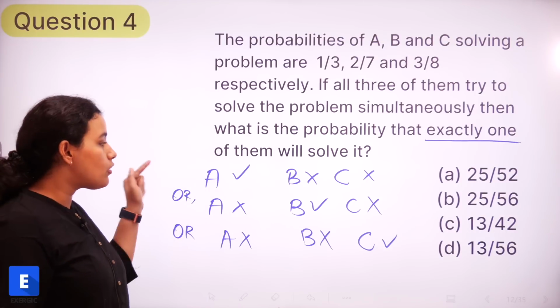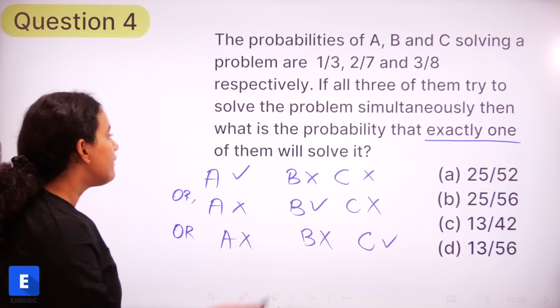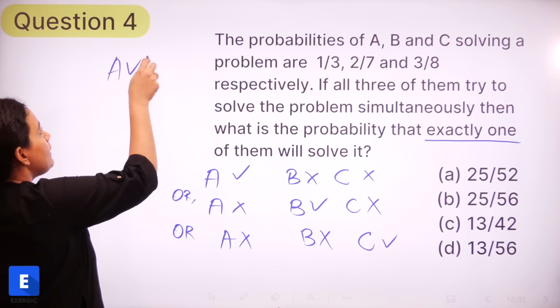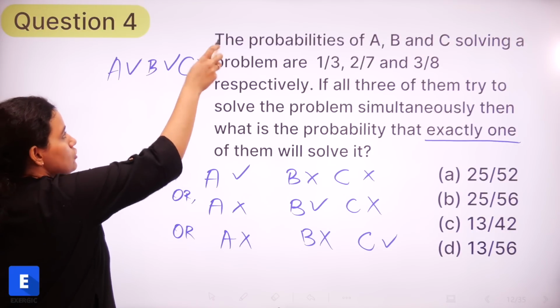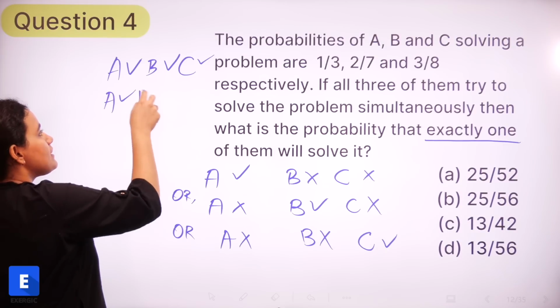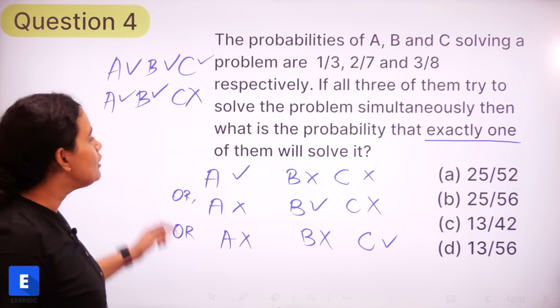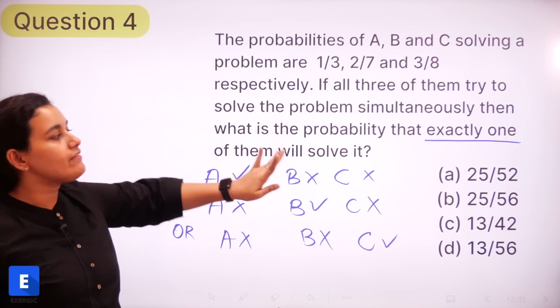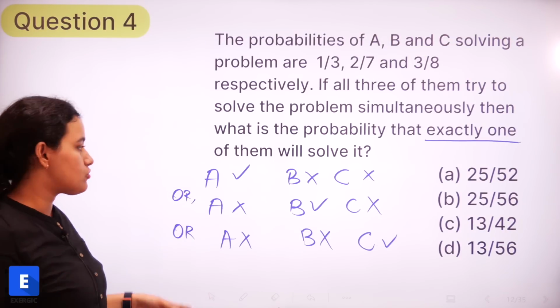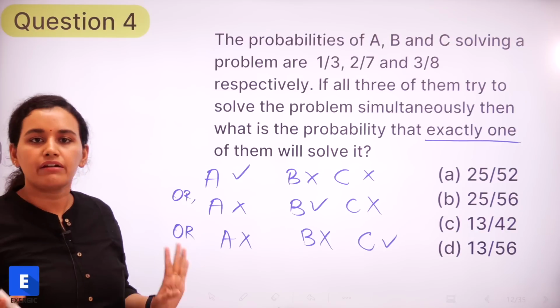So these are the only three cases that are possible. We cannot have A solving, B also solving, C also solving, or A and B solving but C not solving the question. We can't have that, right? We just want exactly one of them to solve it. So these are the three cases that we can have.